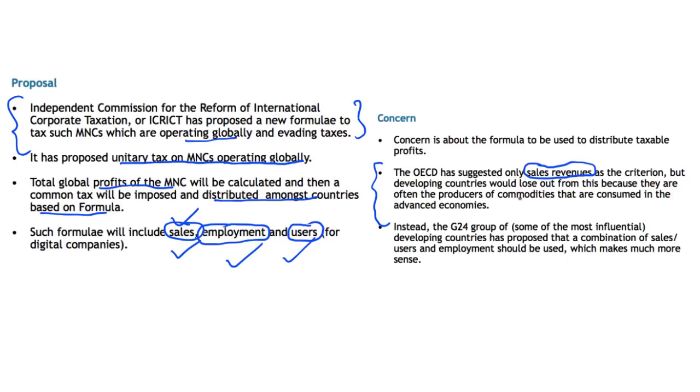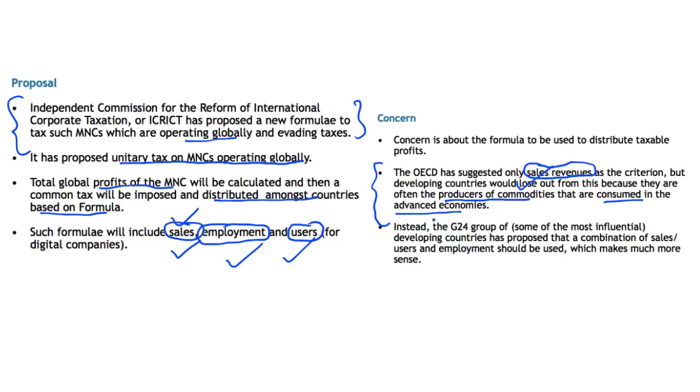This is because such developing countries are expected to lose out from this because they are often the producers of commodities which are consumed in the advanced economies. For example, China is one of the biggest manufacturers and it exports mainly to the developed countries.